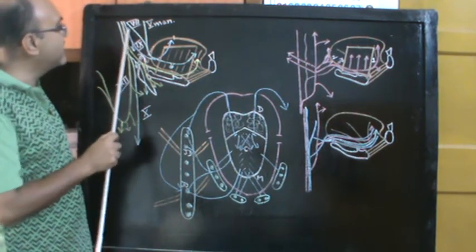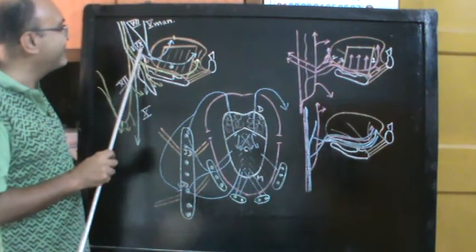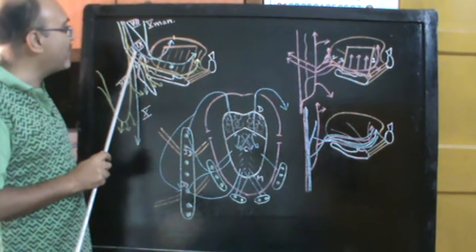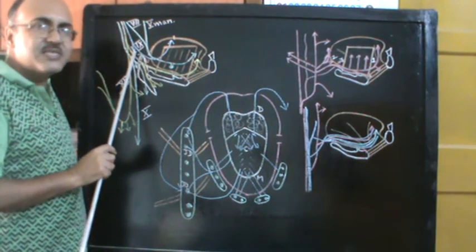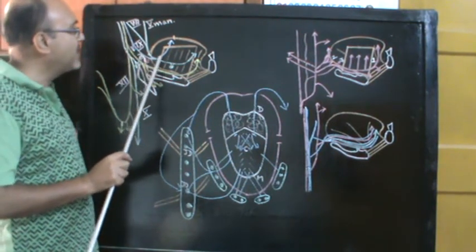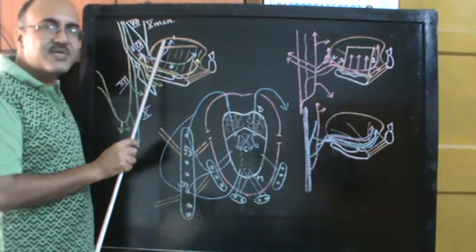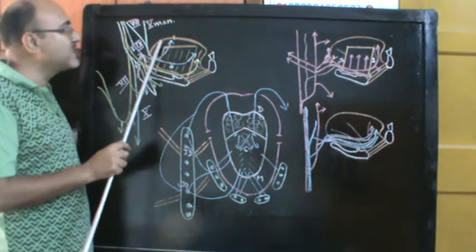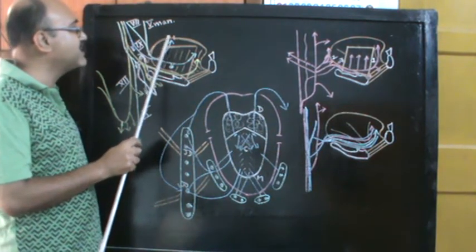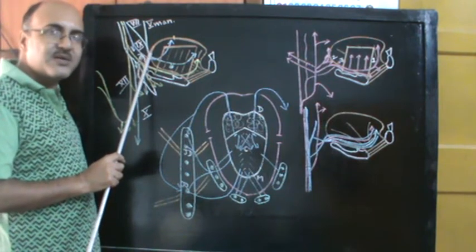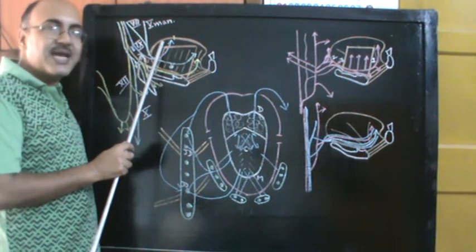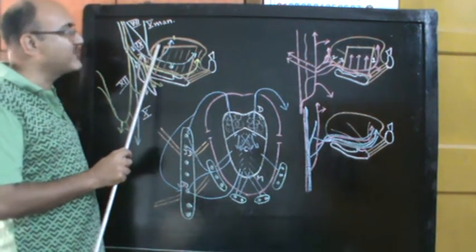Next you come to this nerve that we have drawn here in blue, and this is the ninth cranial nerve, the glossopharyngeal nerve. So you can see this small branch going from the glossopharyngeal nerve. This is the branch going to the stylopharyngeus muscle. Now this glossopharyngeal nerve is supplying the posterior one-third of the tongue, the pharyngeal part, the mucosa of the pharyngeal part of the tongue. But unlike the anterior two-thirds, both general sensations and taste sensations are carried by the glossopharyngeal nerve.